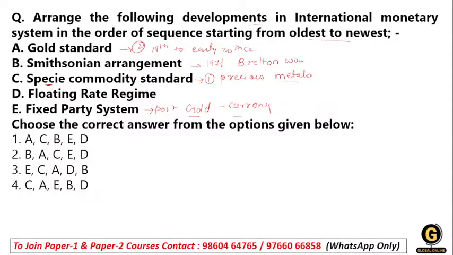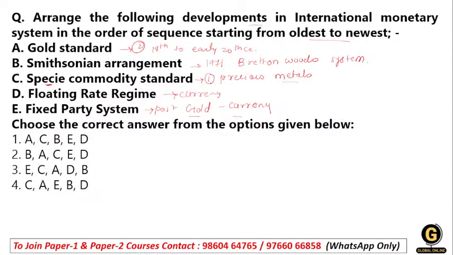Bretton Woods system. Okay, so that is this agreement. And the newest one is a floating rate regime. Floating rate regime is completely based on the currency, the currency which we are currently using.